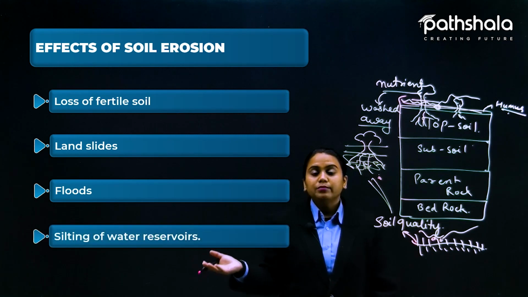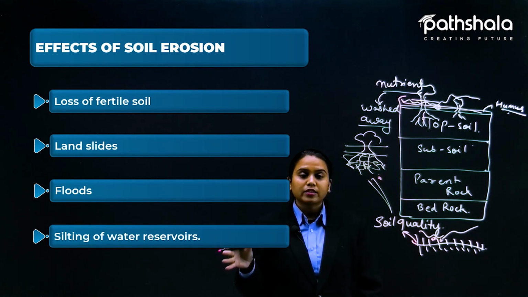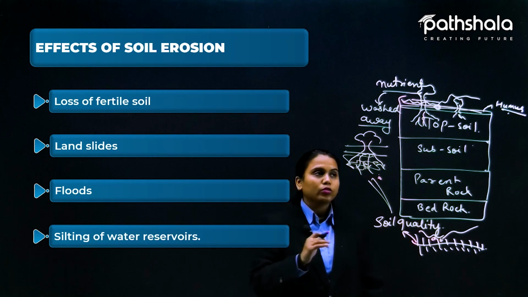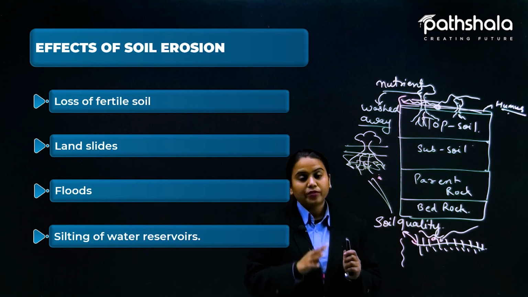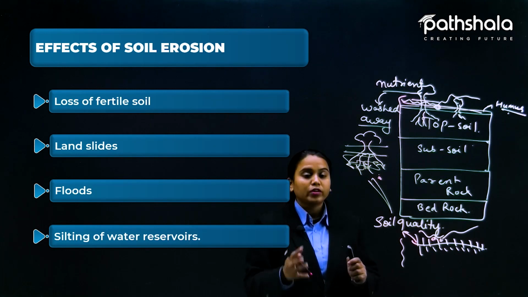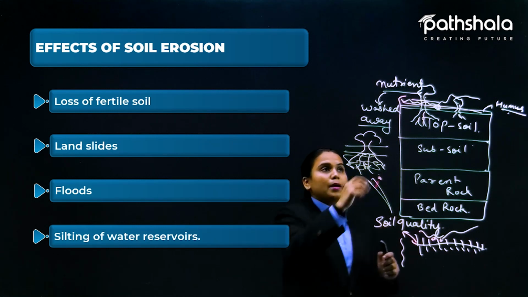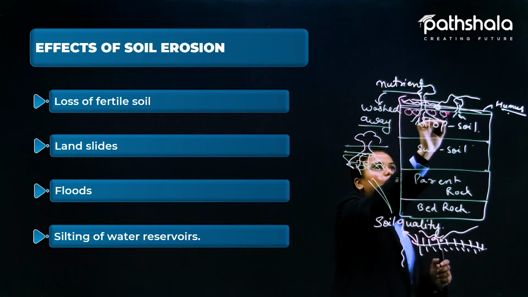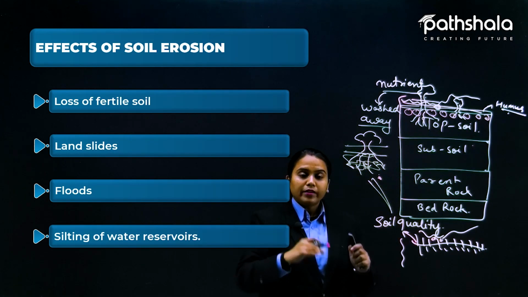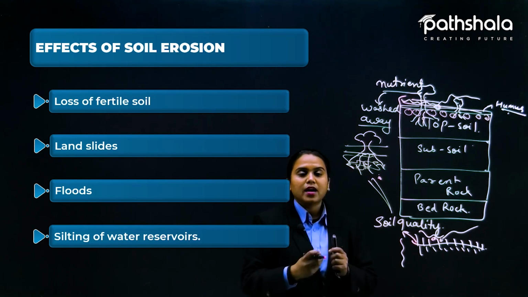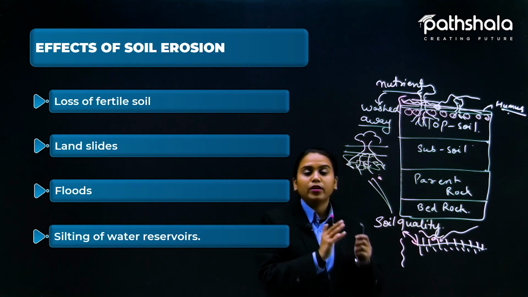Now this is the silting of water reservoirs. Okay, so this is also an effect. Like what happens, earlier percolation was higher because of the good quality of soil. Now topsoil gets removed and the subsoil is there. So subsoil and the big particles are now present in the soil. The small particles are not there much anymore. And even among them, clay particles are coming more. So all these things are not letting the water percolate well.